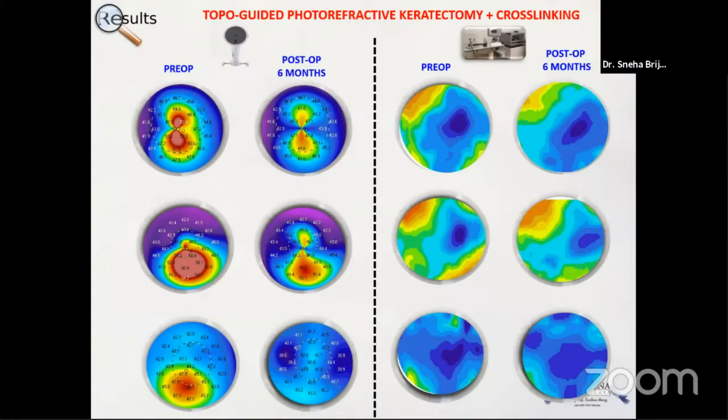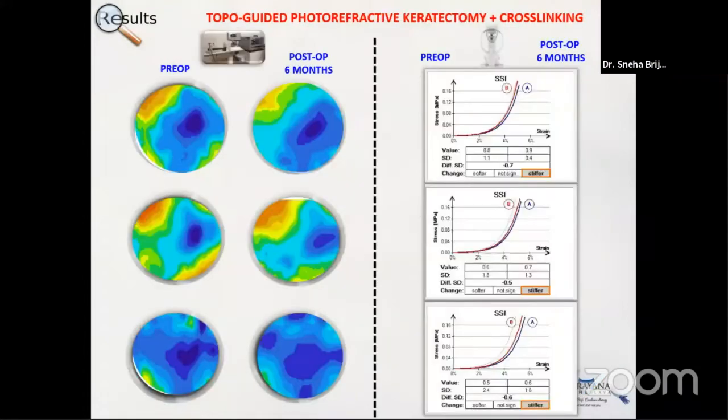So here we can see the comparative maps from topography, the pre-op and the post-op at 6 months. And on the right-hand side, we can see the PS-OCT scans showing the distribution of the collagen, where we can see there's no significant weakening in the distribution of the collagen fibers. We also saw that there was an increase in stiffness post-cross-linking after 6 months on the biomechanics.